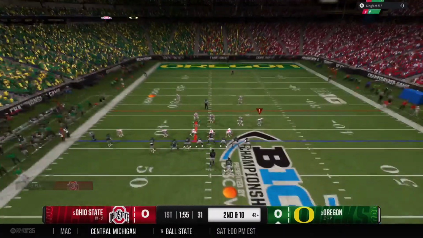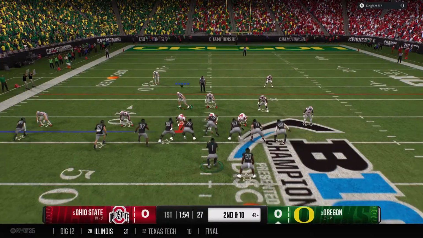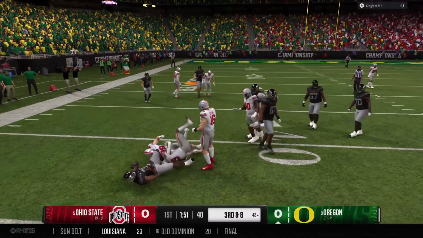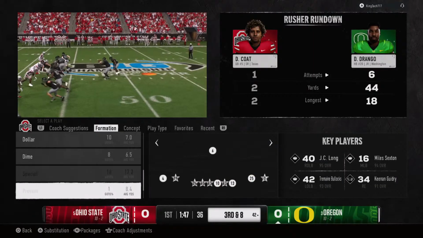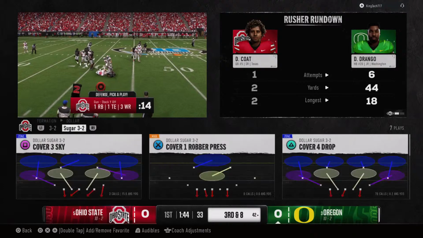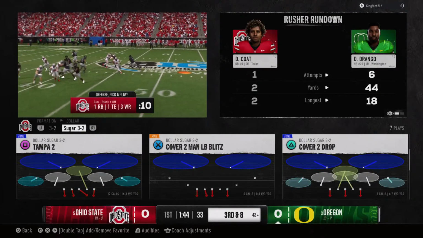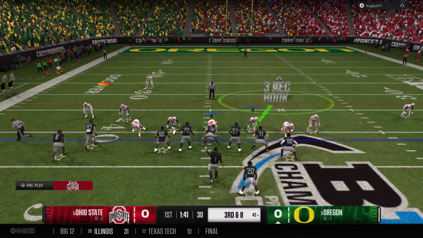2nd down after that previous play. Out of the shotgun, he hands it off. See, that's how you limit what an offense wants to do. This time, the defense just won the battle up front at the line of scrimmage, not giving up any big plays. Everybody's gap sound, and it's really solid defense on that play. Not going to be easy here. Backed up a long way to go for a 1st down.